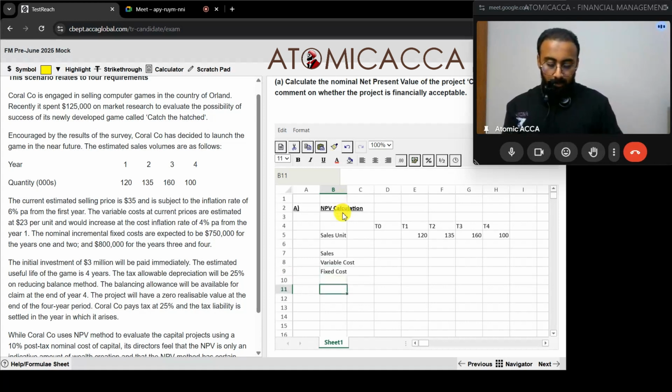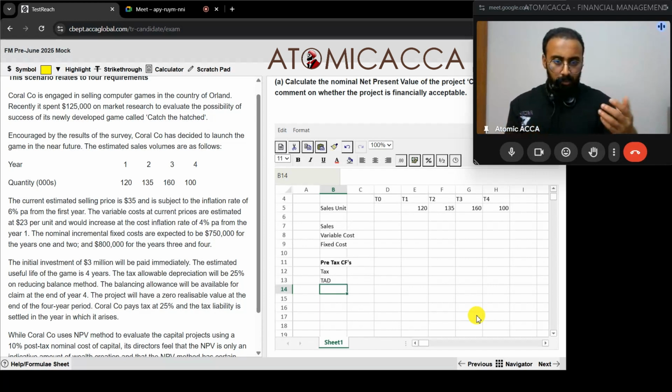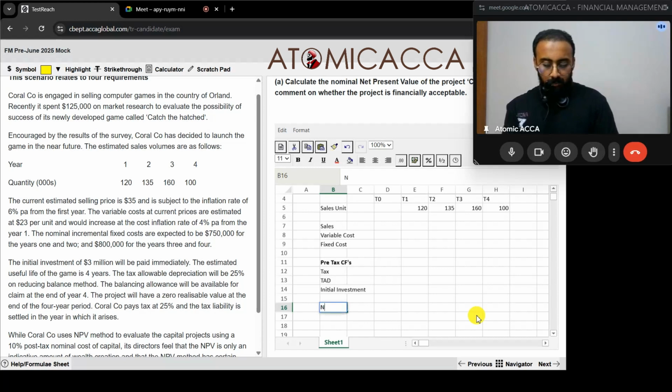Then based on the title, we are going to get the cash flows before tax, or we can call it pre-tax cash flows. Then we are going to write the tax figure over here, then the TAD, and then we'll get the post-tax cash flows. Then we'll have the initial investment. They told us that we won't have any scrap value, so that's zero. We don't have any working capital information, so that is also zero. That means when we sum up all of this, we can get the net cash flow.